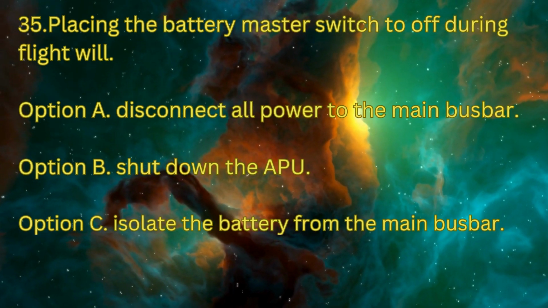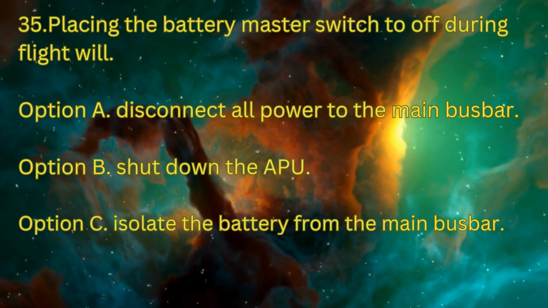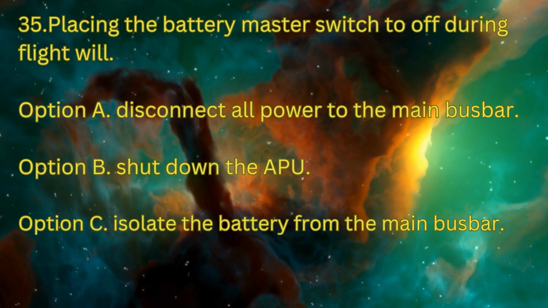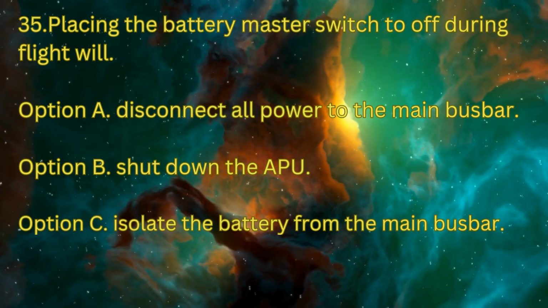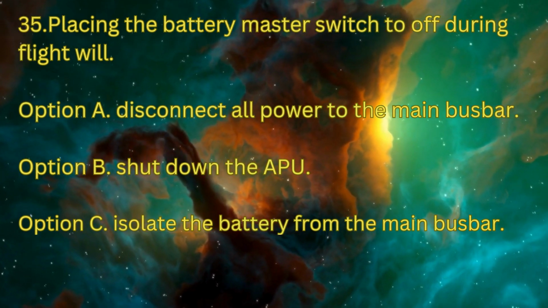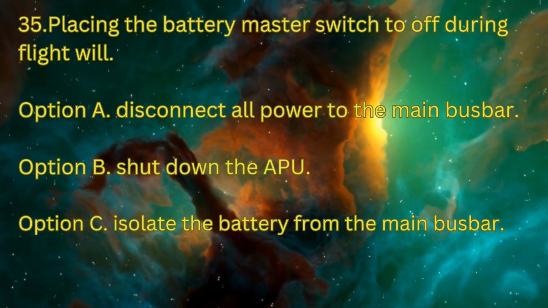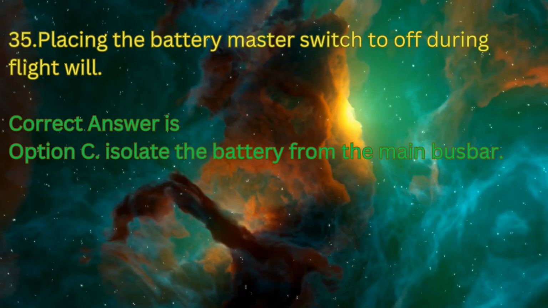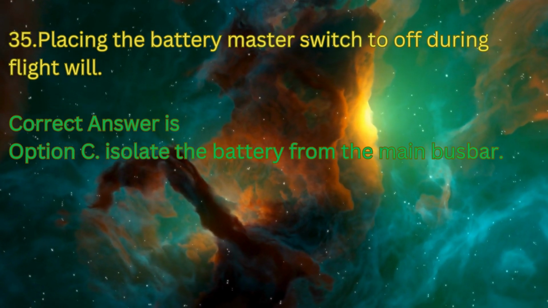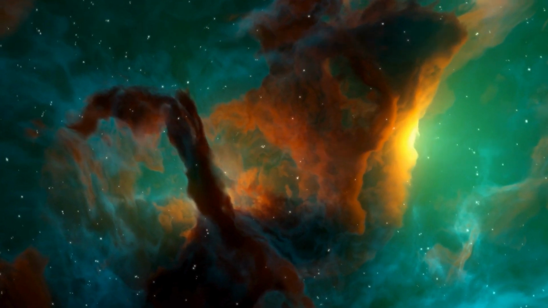Question 35. Placing the battery master switch to off during flight will option A, disconnect all power to the main bus bar. Option B, shut down the APU. Option C, isolate the battery from the main bus bar. Correct answer is option C, isolate the battery from the main bus bar.